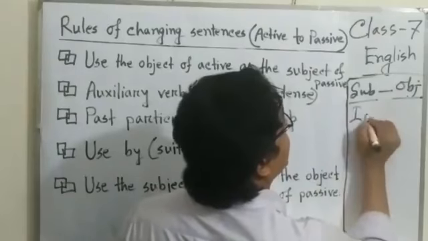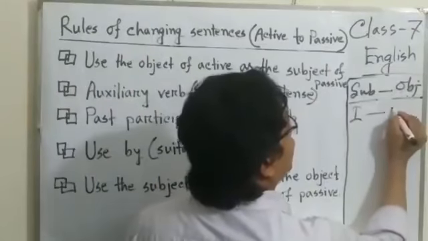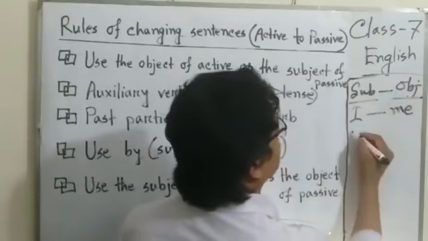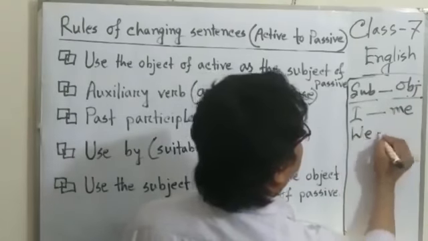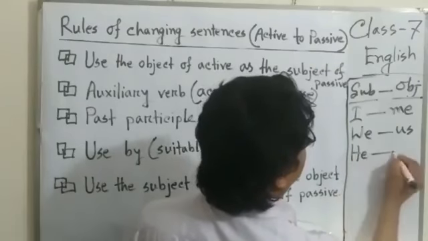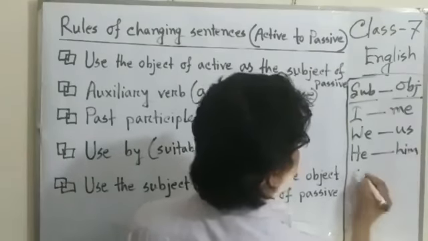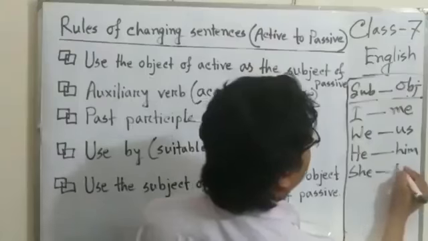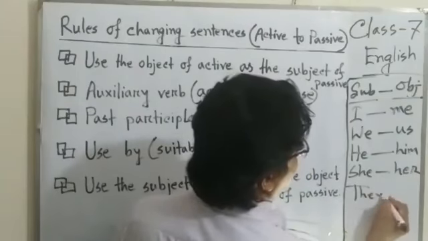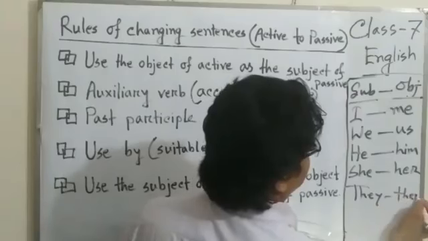Now, I, in the objective form, in the passive sentence, turns into me; we, us; he, him; she, her; they, them.